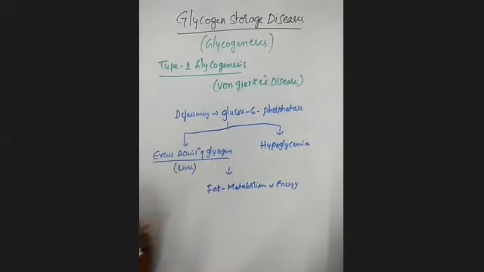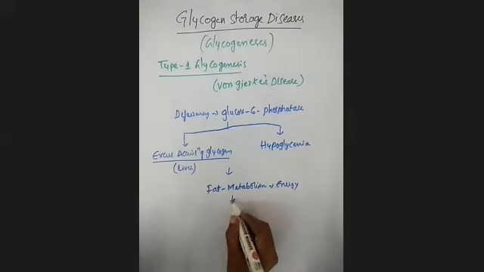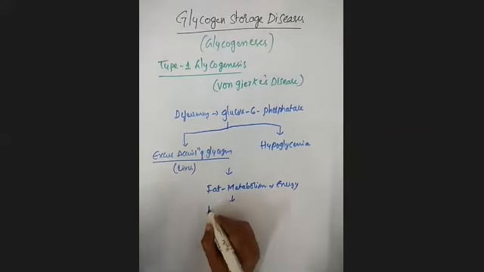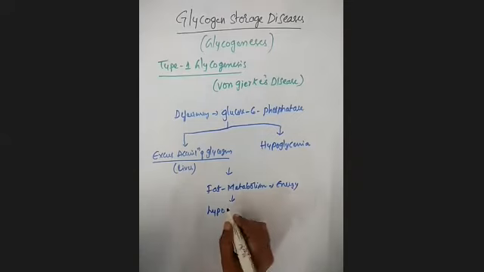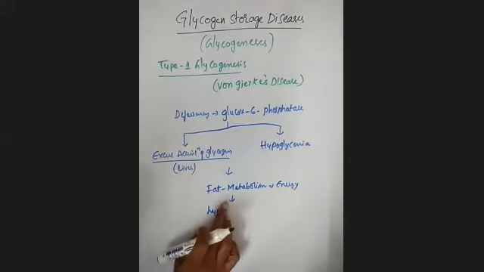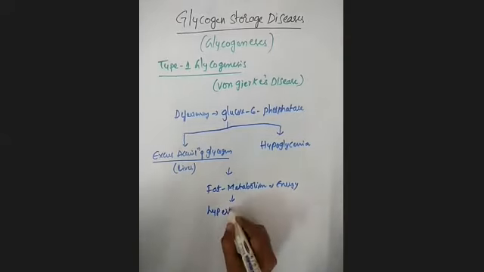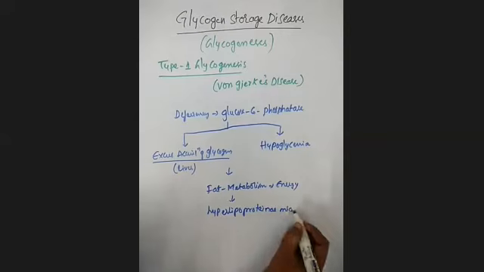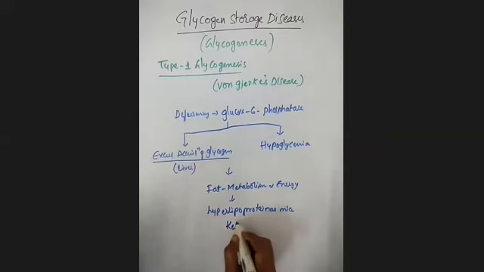Because of these disturbances, fat is undergoing metabolism as an energy source, which will lead to hyperlipoproteinemia, and also ketosis. You will also observe ketosis.